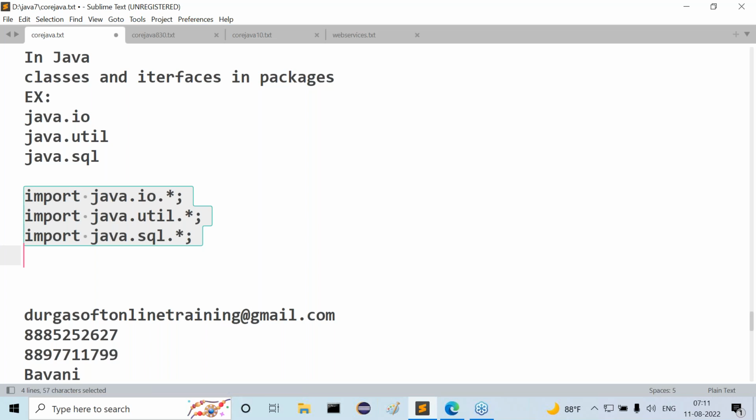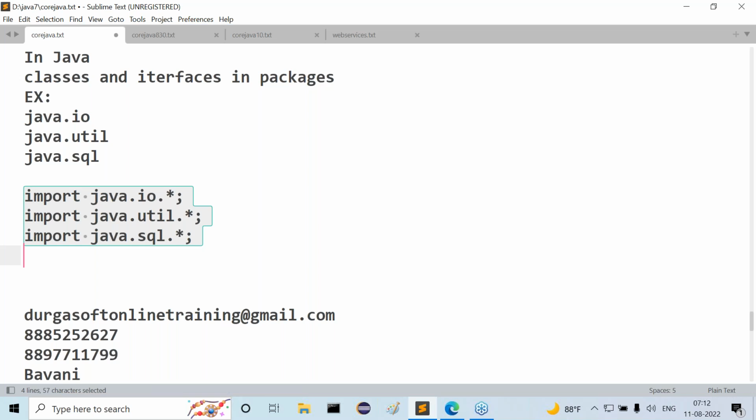If these packages do not exist inside the Java predefined library, then immediately the compiler will raise an error message: package xxx, that means package java.io or java.util or something else, does not exist. This error we are able to get. If the specified package exists inside the Java software, the compiler will not raise any error. At the same time, the compiler will not load any package content to the memory.